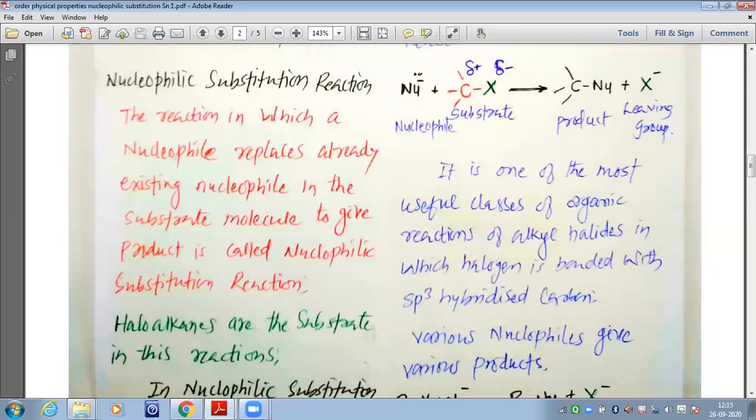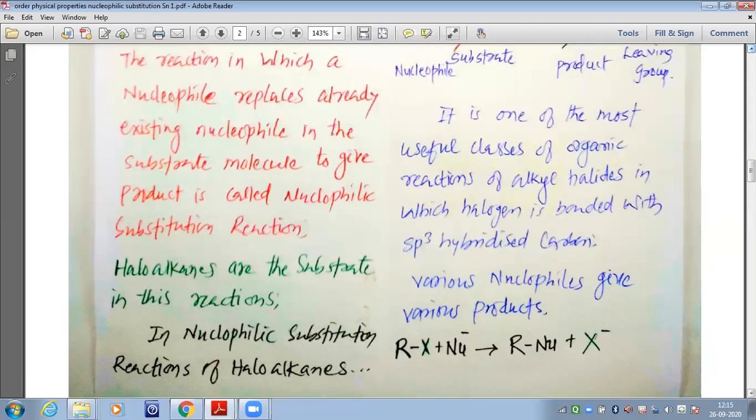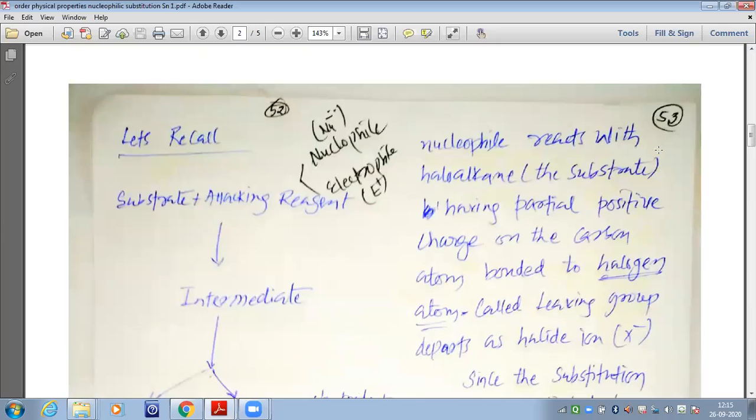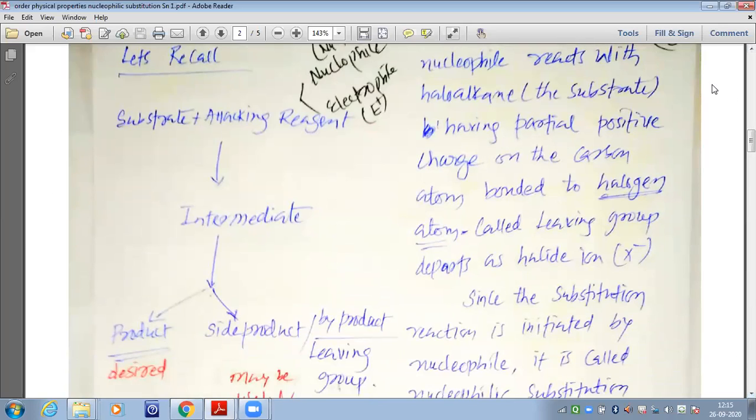Now let's move and understand some more concepts. Haloalkanes are the substrate in this reaction. Now we are going to study some reactions where this haloalkane is going to be the substrate. In nucleophilic substitution reaction of haloalkanes, the nucleophile reacts with the haloalkane, that is the substrate, having partial positive charge on the carbon atom bonded to the halogen atom. So when we study the nucleophilic substitution reaction for alkyl halide, we know that alkyl